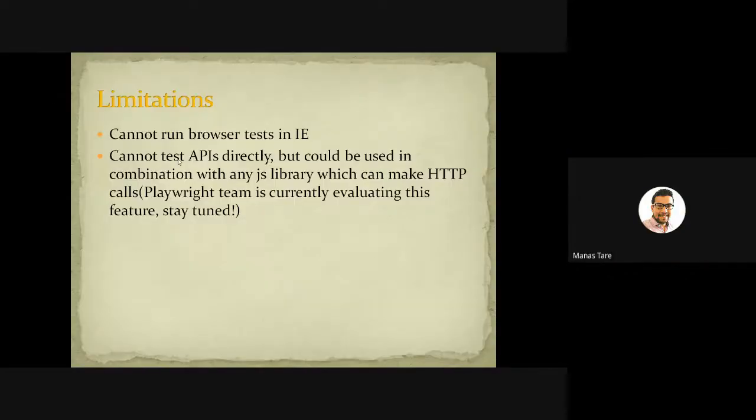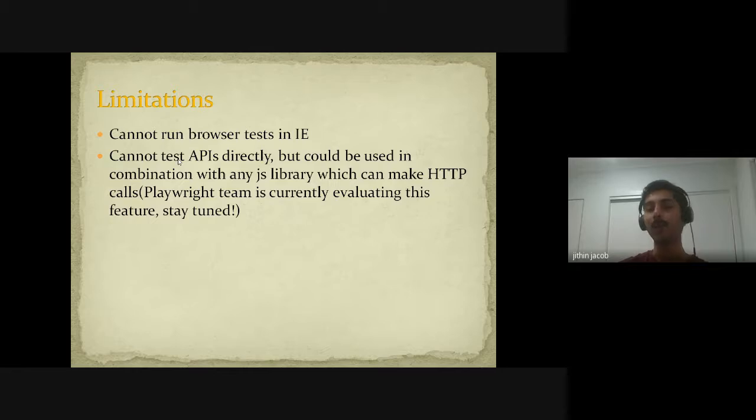And if you use CodeceptJS, it comes with Playwright built in, and it does support API testing. If someone is looking for a tool having both UI as well as API, there is a bit of a learning curve involved. The syntax is a bit different. If you are able to learn it, then you can make that work as well.